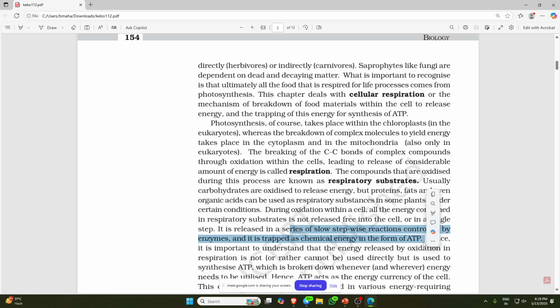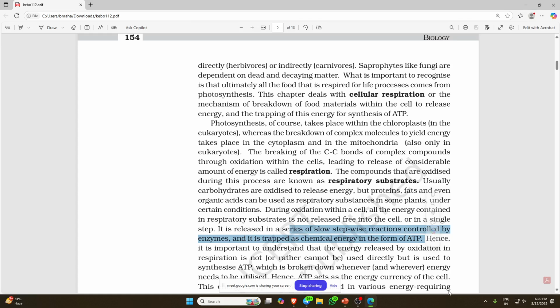I think you understood what he is saying there. When the carbohydrate undergoes oxidation, a considerable amount of energy will be released, but it will not be released in a single step or completely, like drinking a glass of water at once. It is like taking hot food by blowing on it, step by step.